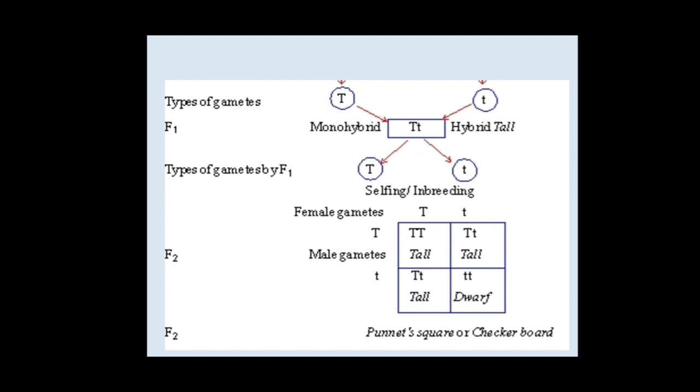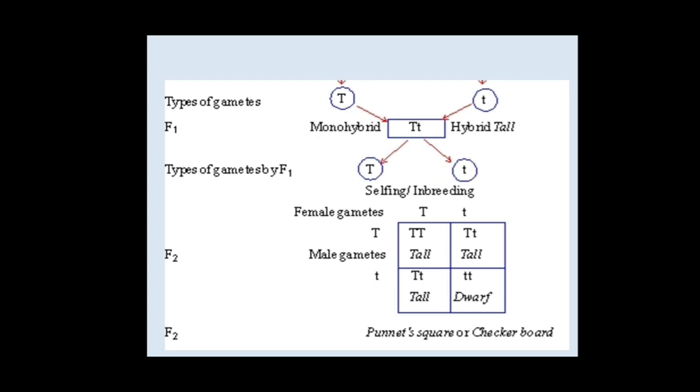We will get one tall plant. It is homozygous. Why homozygous? Because both the characters are purely dominant, capital T and capital T, they are the same. So this is called homozygous. In the second one, it is capital T as well as small t. So it is tall, but it is heterozygous because the traits are different, capital T and small t. It is tall because of dominance, but it is heterozygous.